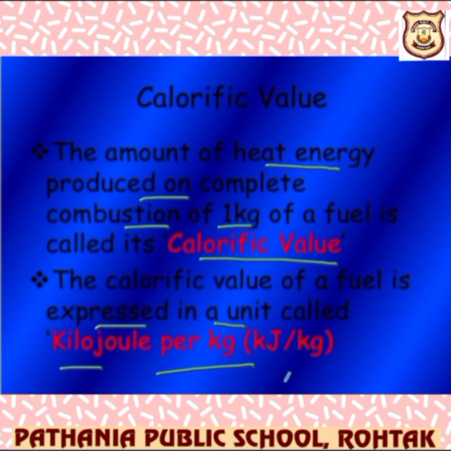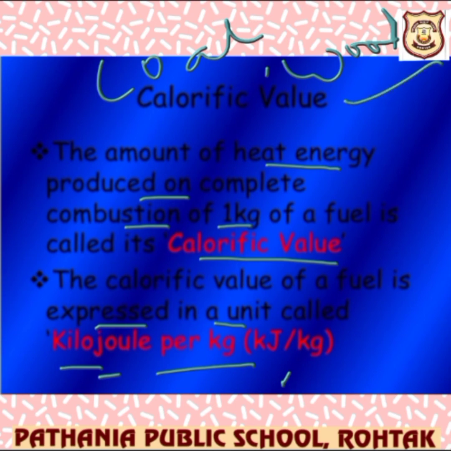That is the amount of heat energy produced per kg of fuel when it is burning, whether it is coal or wood. So a substance which gives a lot of heat energy has a very good calorific value.